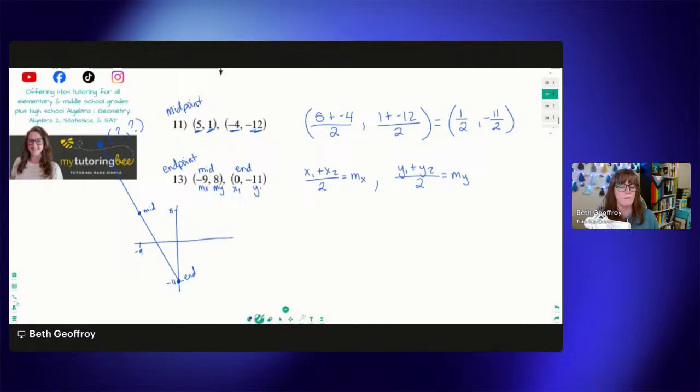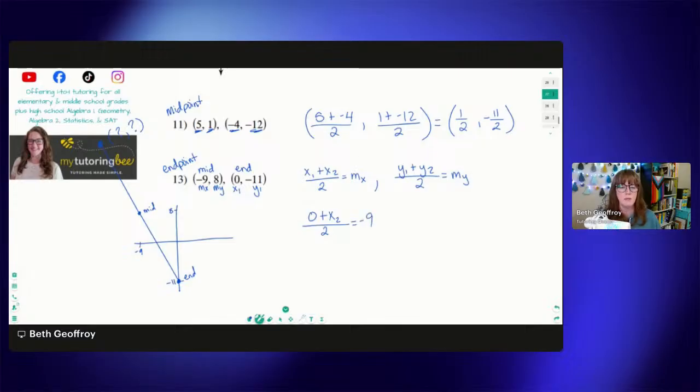And then we also have the y portion of the endpoint, the first endpoint. So let's sub those numbers in. So instead of mx, maybe I shouldn't erase it, I'll just rewrite it down here. So x1, we've got 0. We don't know what x2 is yet. That's what we're trying to find. But we do know that if we divide it by 2, it will equal negative 9, right?